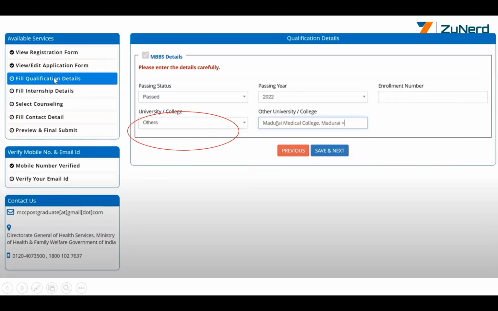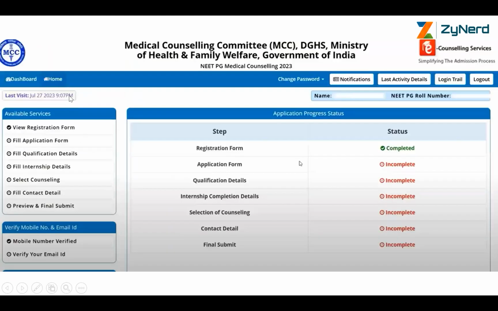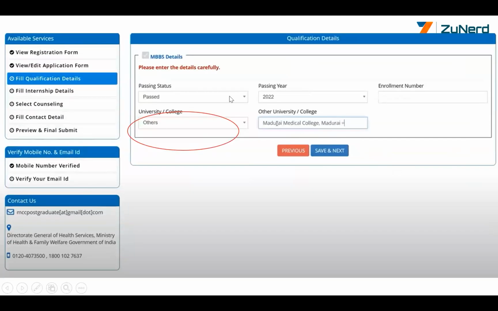Next is the MBBS details, the qualification details that need to be filled in. Like on the left-hand side, you will see the status of each of these. At any point in time, if you go to the view registration form, you will also see the status of whether this particular page is complete or not. Go to the qualification details.